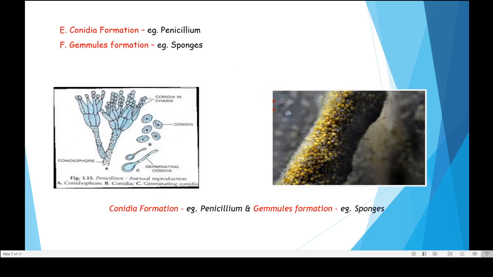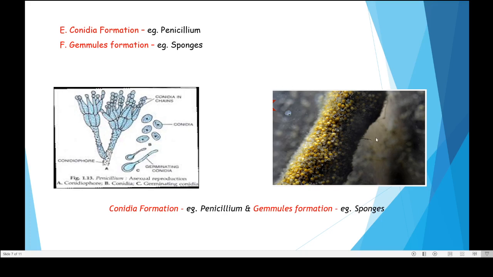The next example is of penicillium. This is the diagram of penicillium, a multicellular fungus. This fungus produces conidiospores, where it produces conidia. You can see these are the conidia. These conidia are transferred to new locations, and there they germinate and produce a new penicillium.